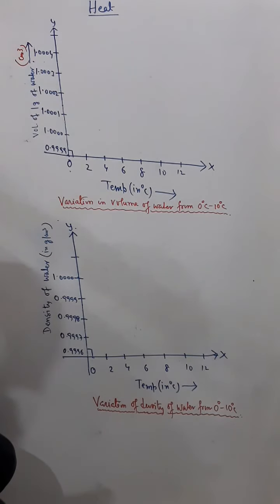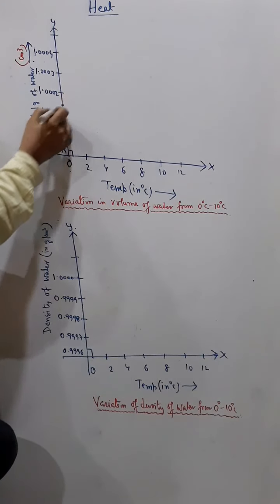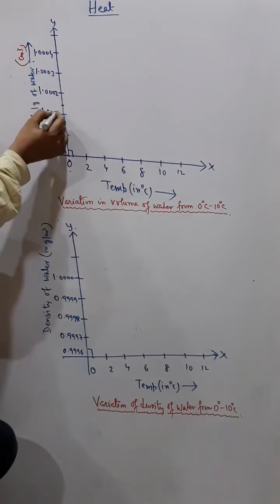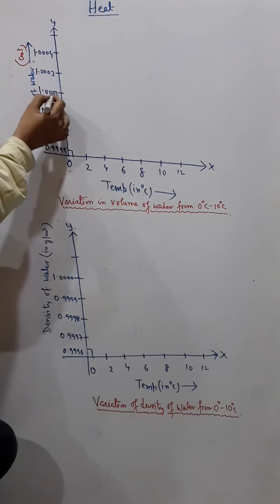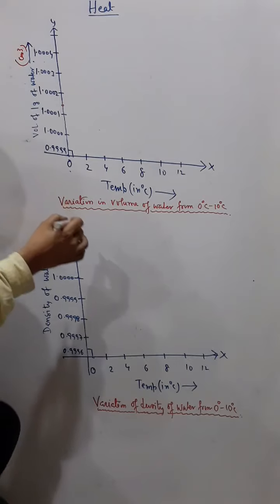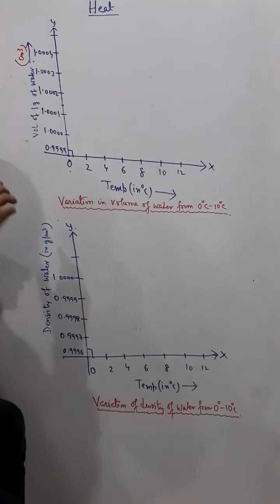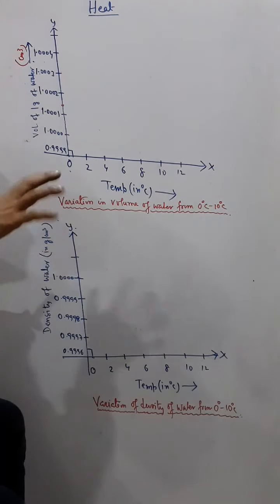Now suppose the temperature of water is at 0 degrees Celsius, and at 0 degrees Celsius the volume of water is here, just between 1.0001 and 1.0002. If you remember about anomalous expansion of water, from 0 degrees Celsius to 4 degrees Celsius, water instead of expanding contracts.